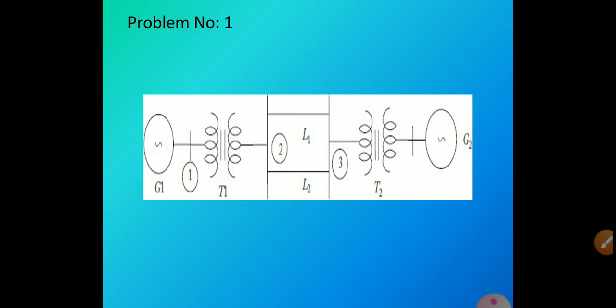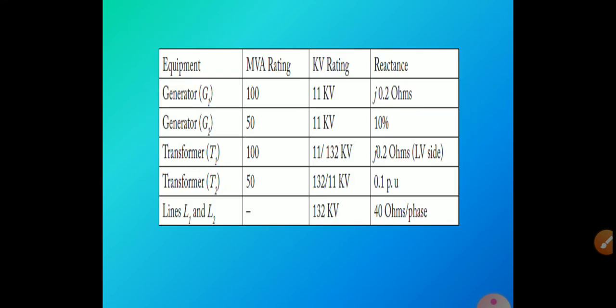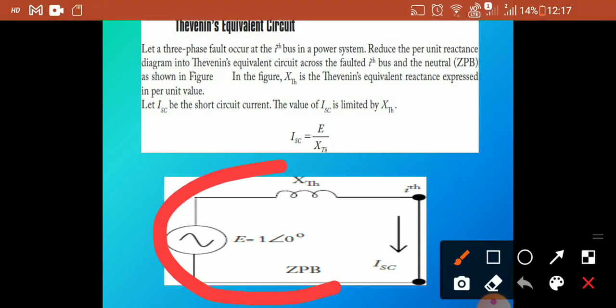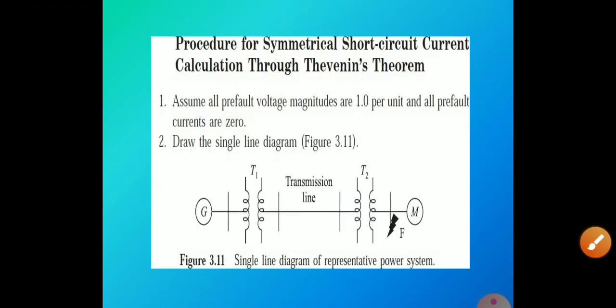Here we have two generators, two transformers, and two transmission lines in this diagram. All the circuit ratings are given separately, with equipment MVA rating, KVA rating and reactance values. This one is the equivalent reactance diagram for the given circuit diagram. This is the Thevenin's equivalent circuit formula, and we have to reduce it in this manner. So this is the procedure for symmetrical short circuit calculation using Thevenin's theorem.